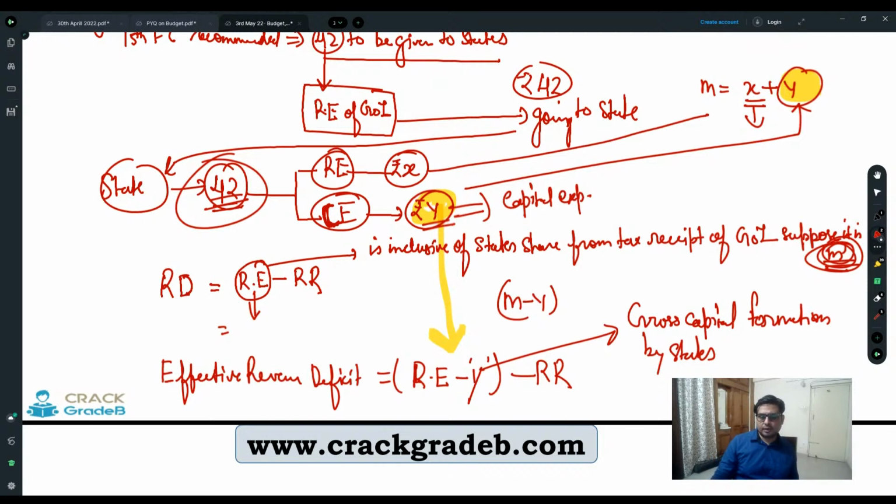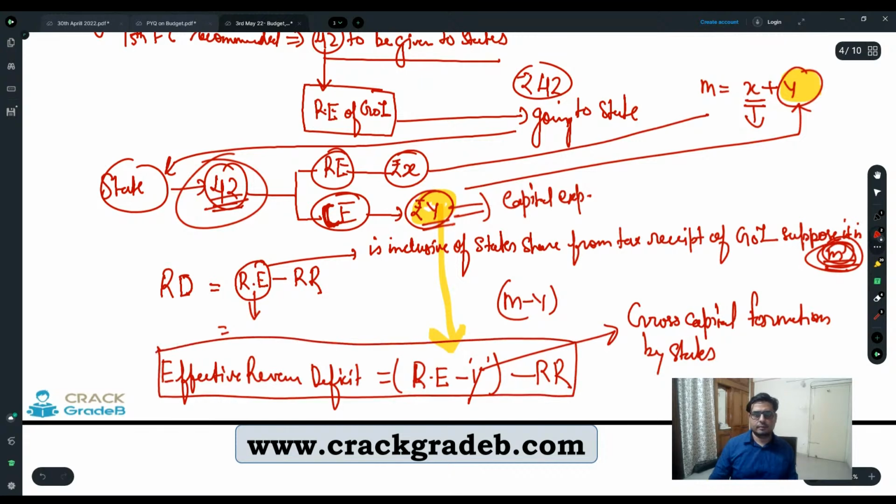This is known as effective revenue deficit. We have excluded the money which we have given to states, and states use the same money for capital formation, right? So the money given by the union under the revenue head, some part of that money is used by the states for the purpose of capital formation. That's why we have to exclude it from there. It is known as effective revenue deficit, right?